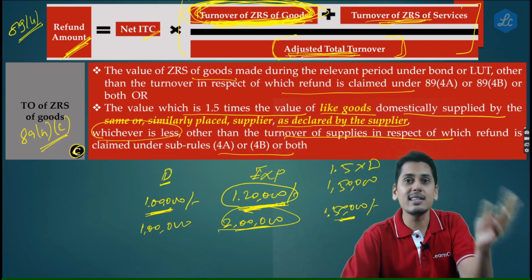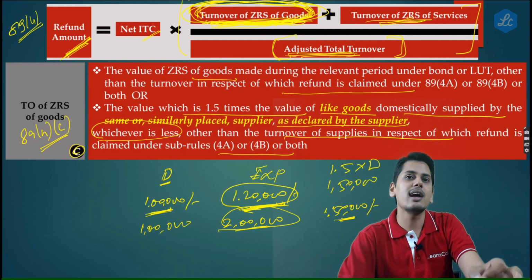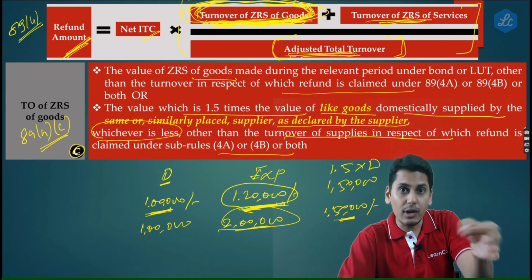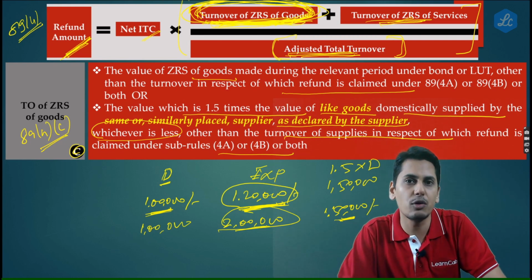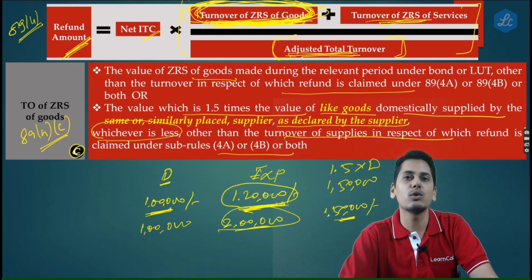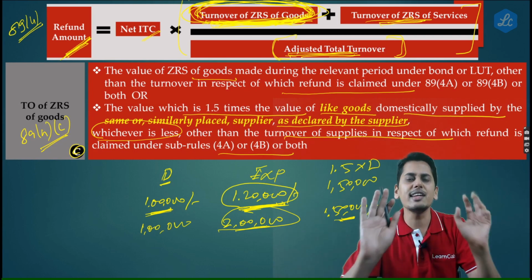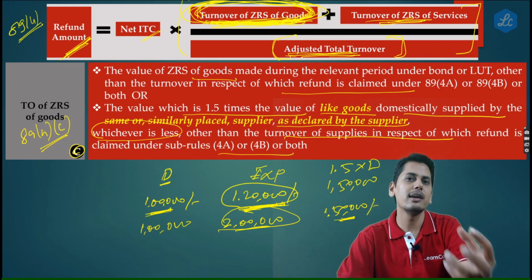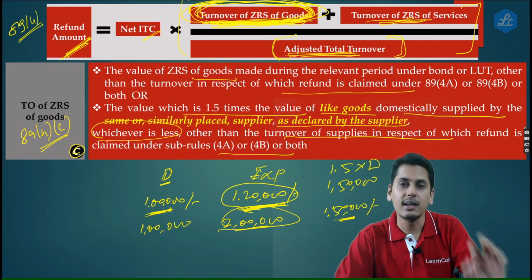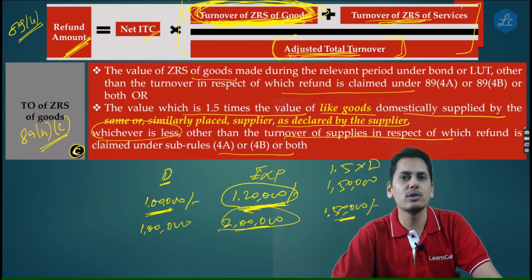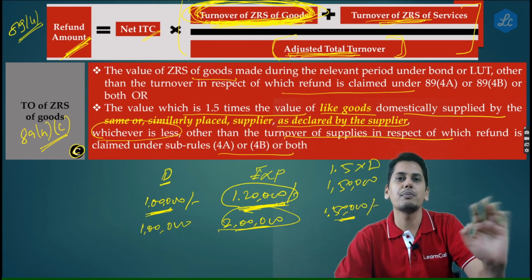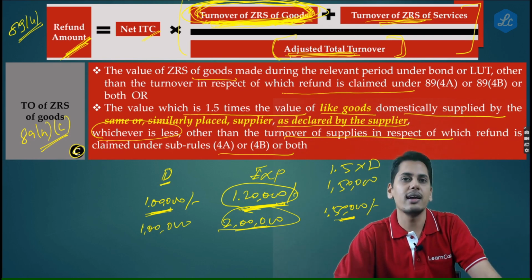Say even in adjusted total turnover, if you are considering the same restricted value, refund is never restricted. Say for example, in a particular month, this exporter has only one export of goods consignment. Domestically he supplies at 1 lakh, exports he is making at 2 lakhs.